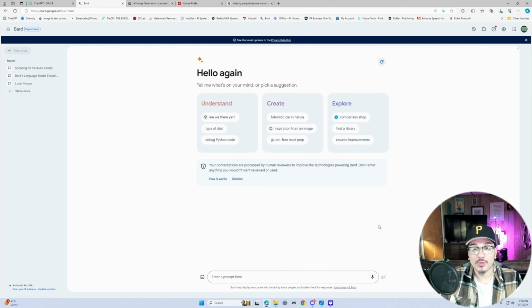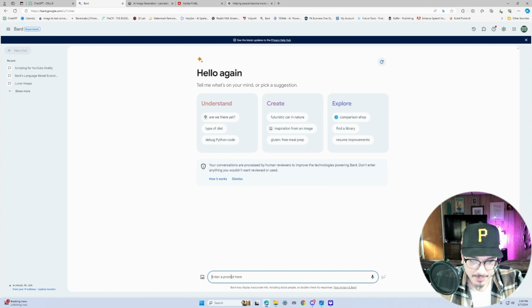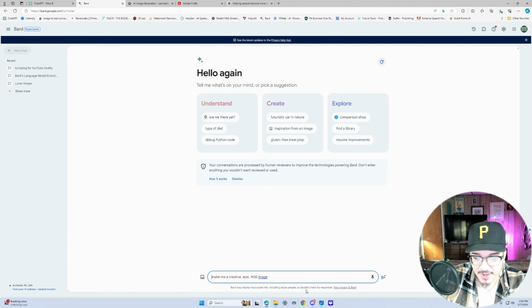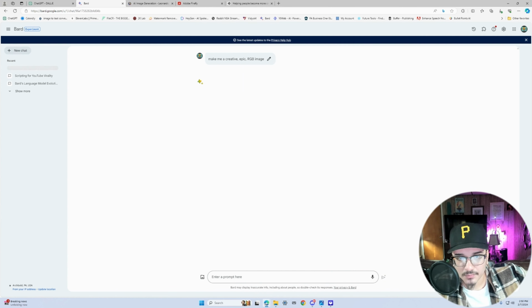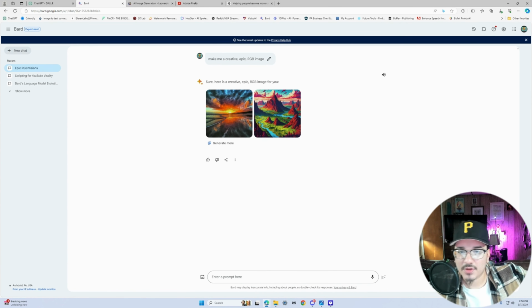Heading over to Google Bard, where they recently just integrated an AI image generator called Image Gen 2. We're gonna go try it out. I personally had never used it before, so I don't know how good or how bad it is. So let's try it out. We're gonna give it the same prompt. Make me a creative epic RGB image. We're gonna hit send, and let's see what it gives us. Okay, so after about maybe 10 seconds, this is what it gave us.